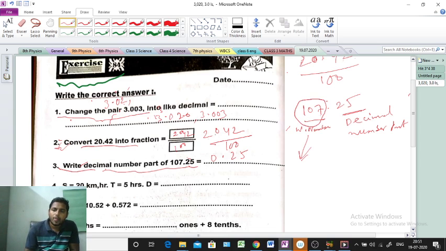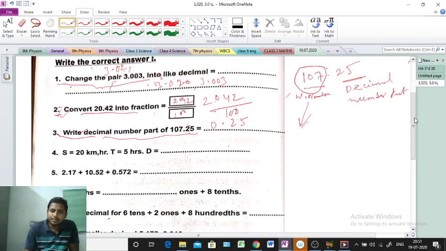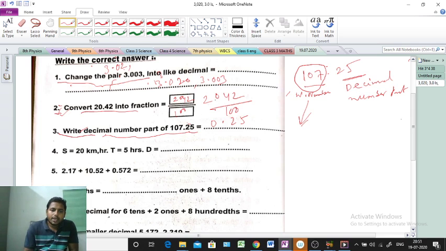Clear? Okay. Next question, question number 4. Question number 4 is telling: S is equal to 20 kilometer per hour, and T is 5 hours. We find out what? D.